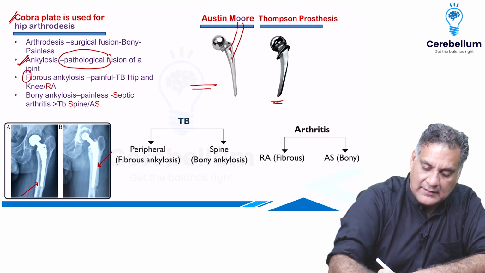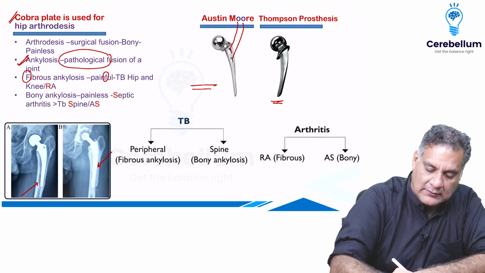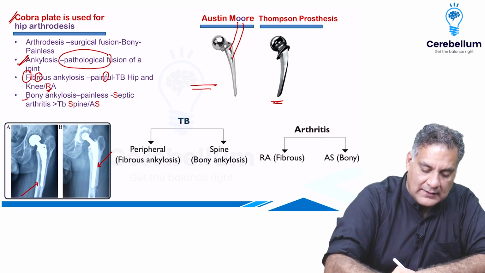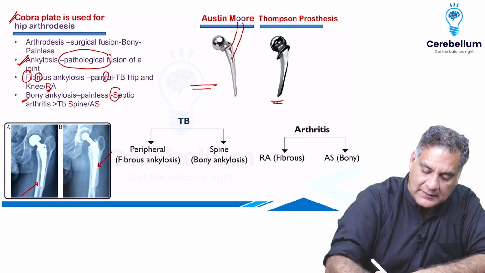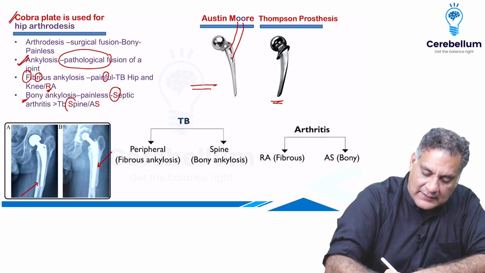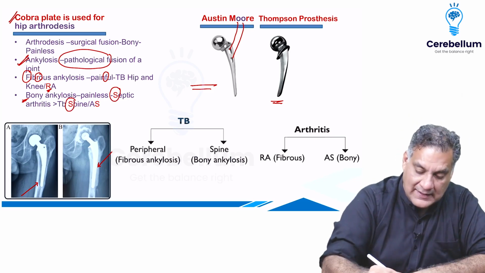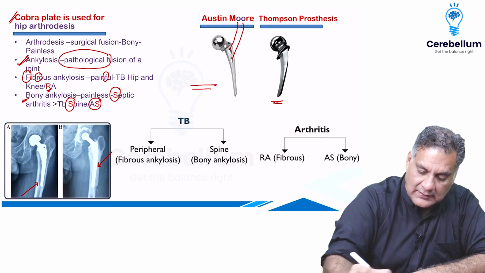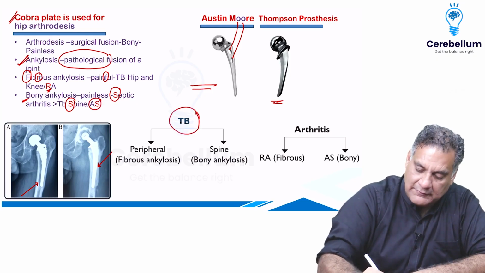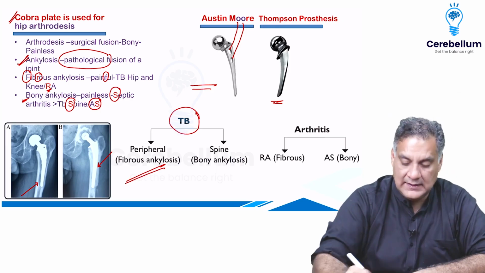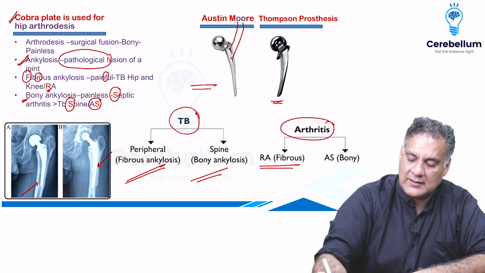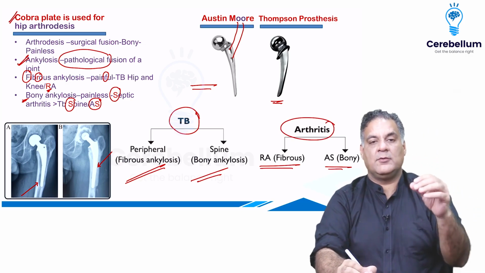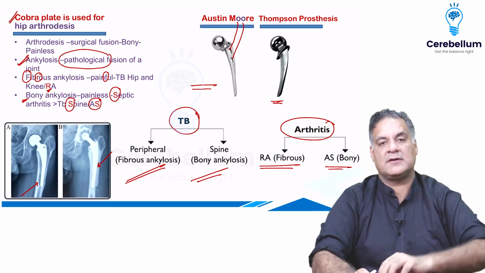Fibrous ankylosis: fibrous has F, it is painful. It also has R, it is seen in rheumatoid arthritis. Whereas bony ankylosis is solid and painless. S for solid, S for septic arthritis, S for spine tuberculosis, S for ankylosing spondylitis. So in tuberculosis, peripheral joints like hip and knee get fibrous ankylosis, spine gets bony ankylosis; rheumatoid arthritis is fibrous, and ankylosing spondylitis is bony. This is an extremely, extremely important flow chart.